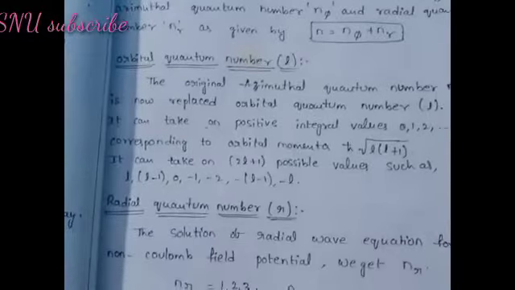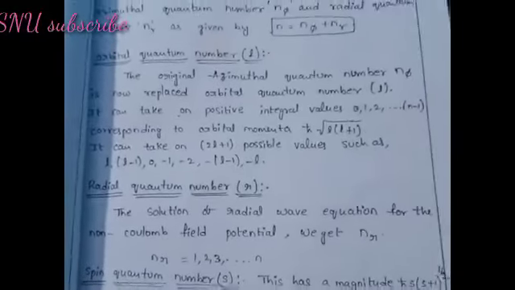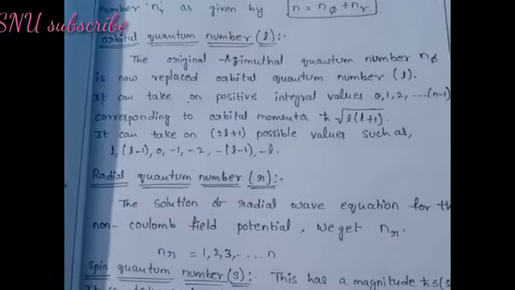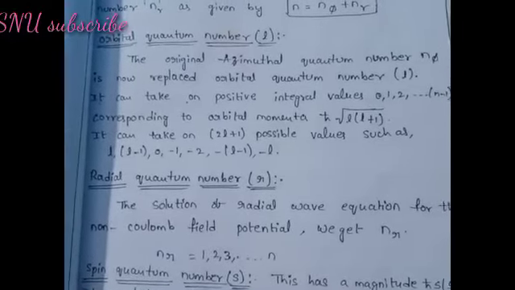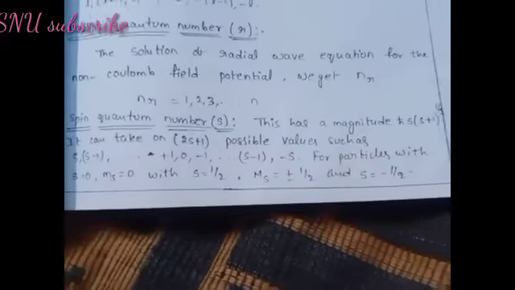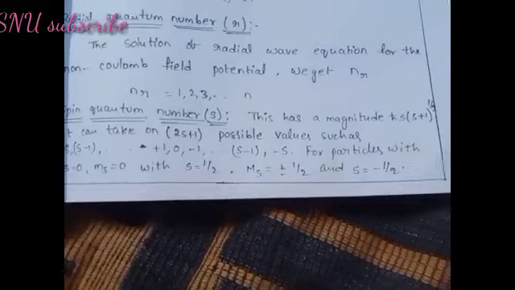Radial quantum number nr. The solution of the radial wave equation for the non-Coulomb field potential gives nr equal to 1, 2, 3, and so on up to n. Spin quantum number s. This has a magnitude ħ(s(s+1))^(1/2).